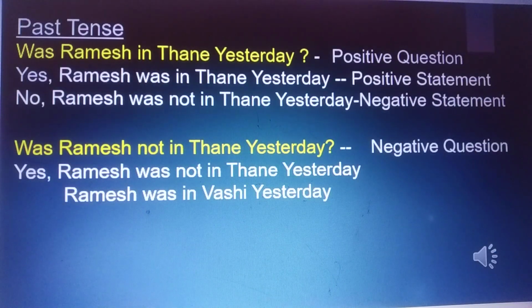Was Ramesh in Thane yesterday? Yes, Ramesh was in Thane yesterday. No, Ramesh was not in Thane yesterday. Was Ramesh not in Thane yesterday? Yes, Ramesh was not in Thane yesterday. I will repeat one more time. Was Ramesh not in Thane yesterday? Yes, Ramesh was not in Thane yesterday. Ramesh was in Vasai yesterday.